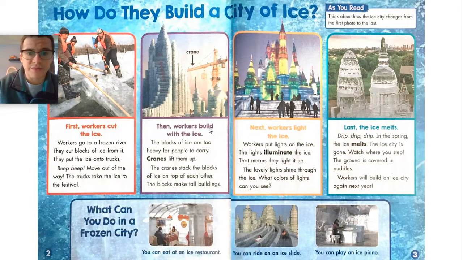Then, workers build with the ice. The blocks of ice are too heavy for people to carry. Cranes lift them up. The cranes stack the blocks of ice on top of each other. The blocks make tall buildings.